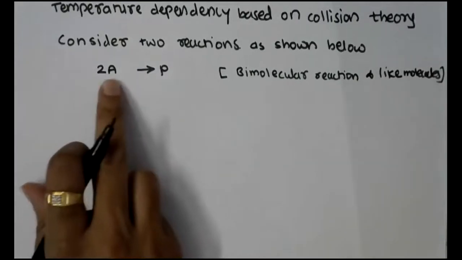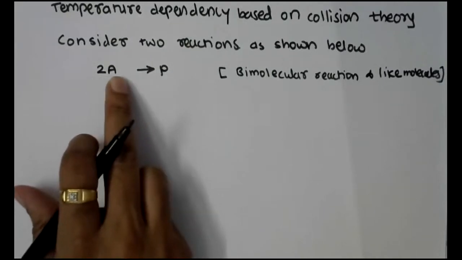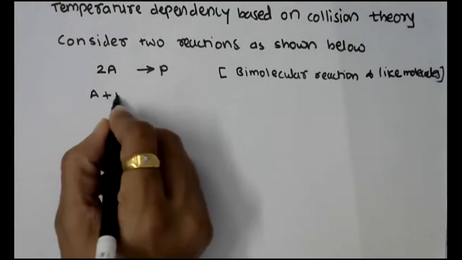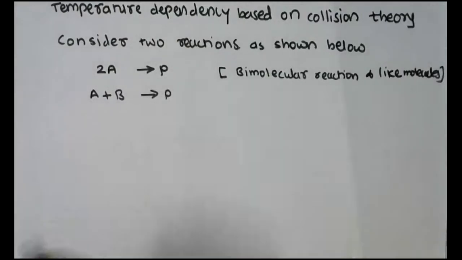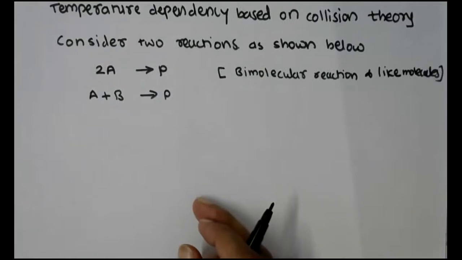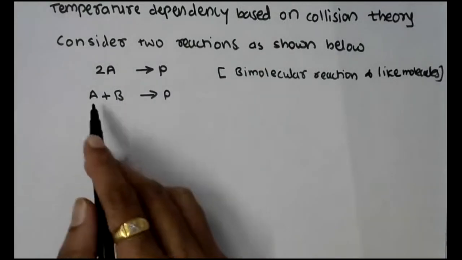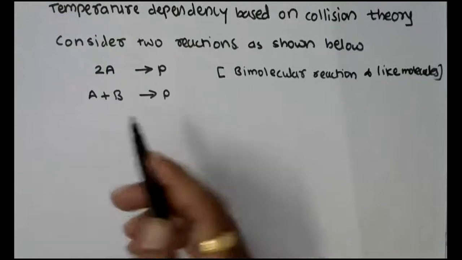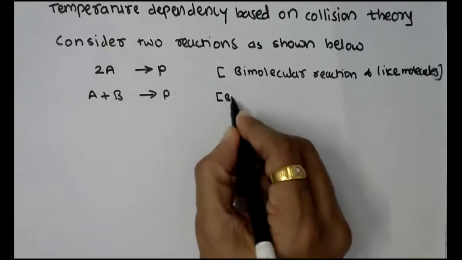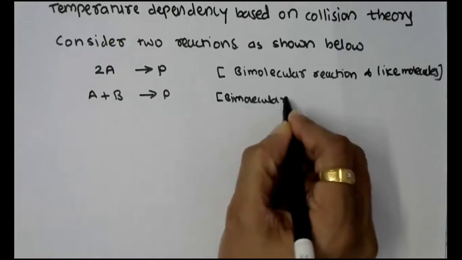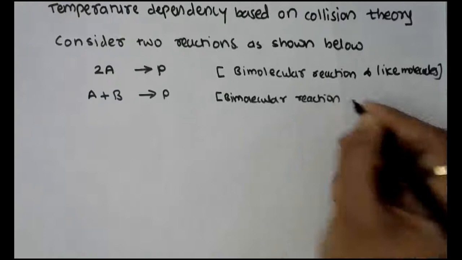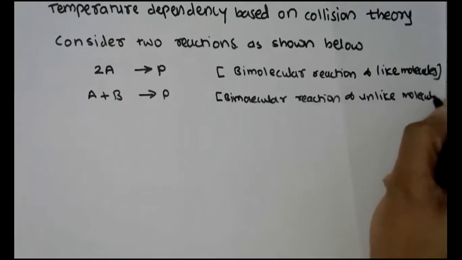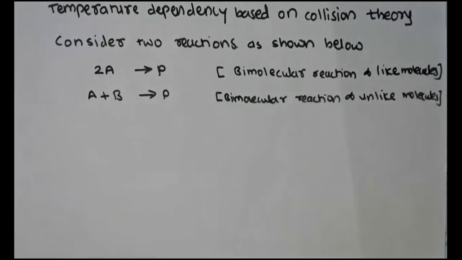Like molecules means two molecules are similar, so there will be a collision of A with A. Consider another reaction, which is still a bimolecular reaction, a bimolecular reaction of unlike molecules, because the two colliding molecules are different.